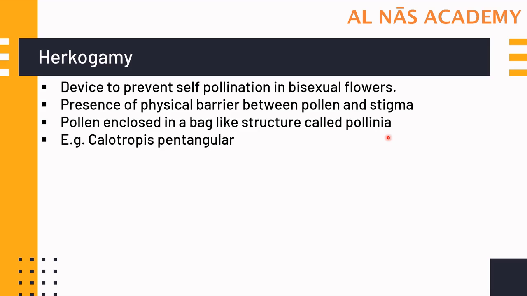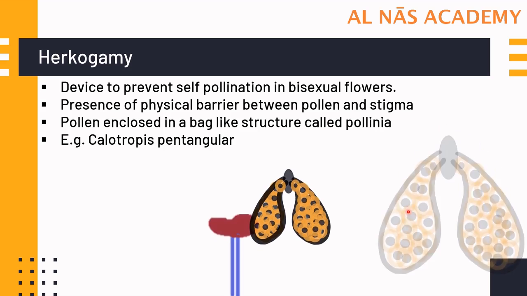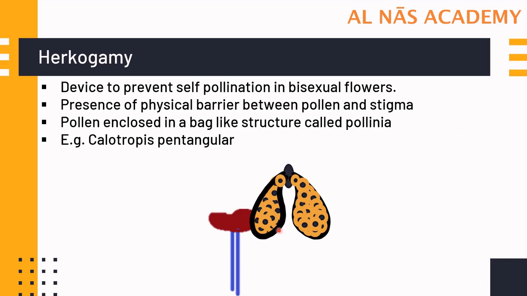Example is Calotropis. So over here the structure which you see is a Pollinia structure, and inside Pollinia the pollen grains are enclosed. So Pollinia is a bag-like structure enclosing the pollen grains, and it acts as a barrier. So even if there is a contact between the stigma and the Pollinia, still the pollens are not in contact with the stigma because they are inside the Pollinia. Hence, self-pollination will not take place in this case.